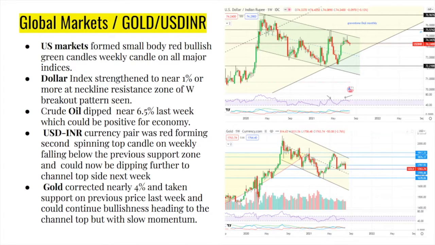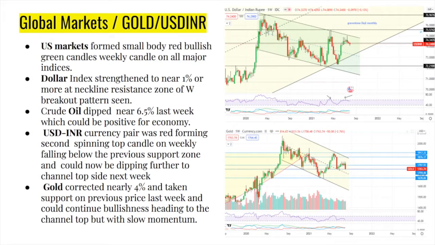Now look at the global markets and the global commodities. We see the US markets, Nasdaq, S&P 500, and Dow Jones, all of them are green candles, though there is some correction here. Small body red candles have to be ignored, and it is actually bullish green candles, right? So basically US markets are green, and the dollar index has strengthened nearly 1%.